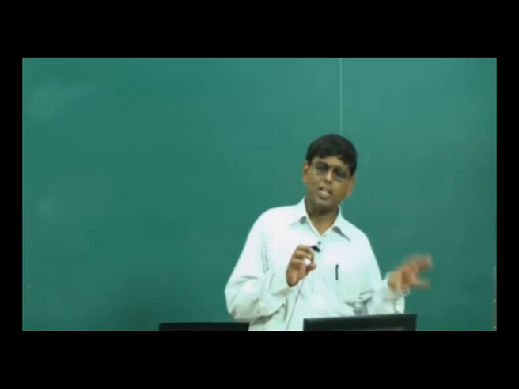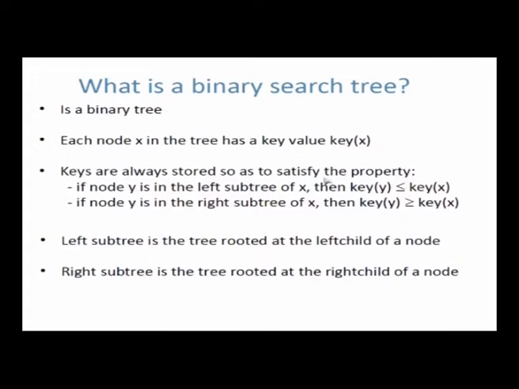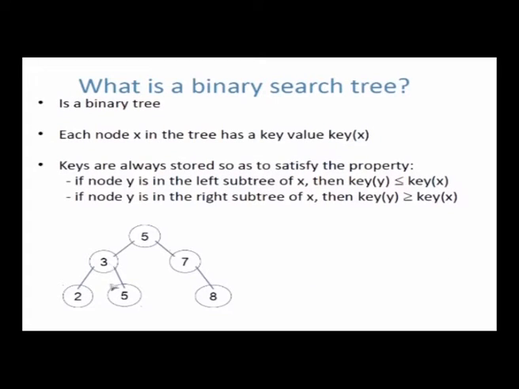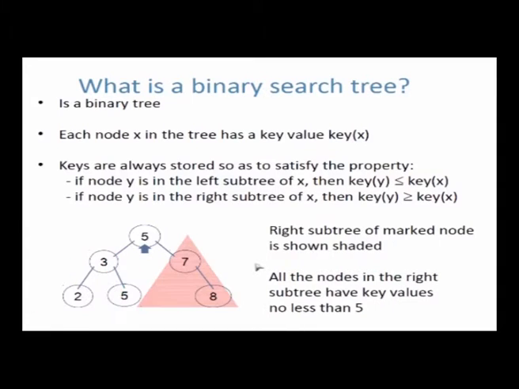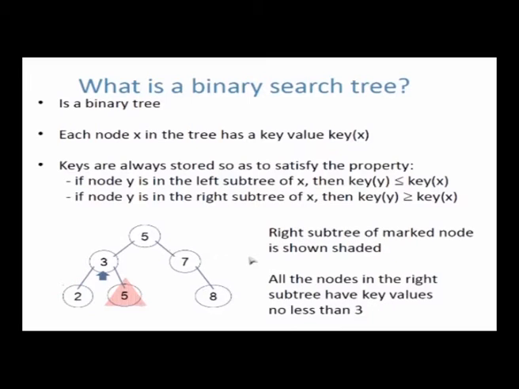Whereas here we are saying something about the left child and the right child. We are saying the left child is always less than or equal to the key, and the right child is always greater than or equal to the key of the node. So you can see this is ordered like that. If you take this node, it's 5. All the nodes in the left subtree, 3, 2, 5, have key values less than or equal to 5, and its right subtree, 7 and 8, has key values greater than or equal to 5. Similarly for 3, its left subtree has key value 2, which is less than or equal to 3, and its right subtree has 5, which is greater than or equal to 3.